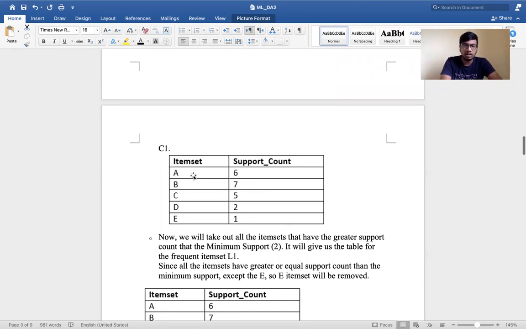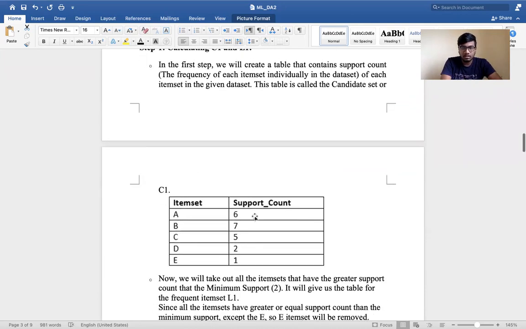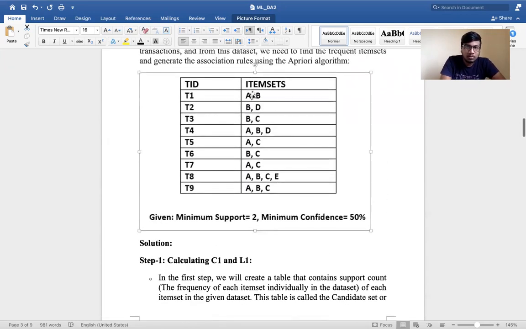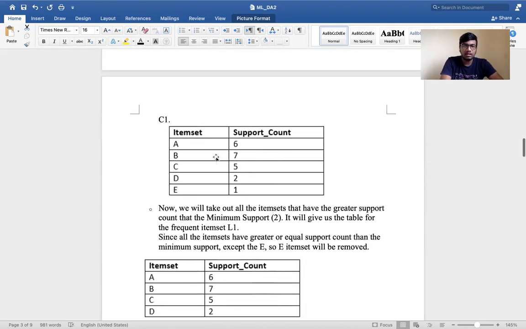So we'll see here A. For A, they've given a support count as 6. So how did we get this 6? A is occurring here 6 times: in T1, T5, T7, T8, T9. So 6 times it is occurring. And B is occurring 7 times in the given data set. So like this, we will be giving the values for the support count.